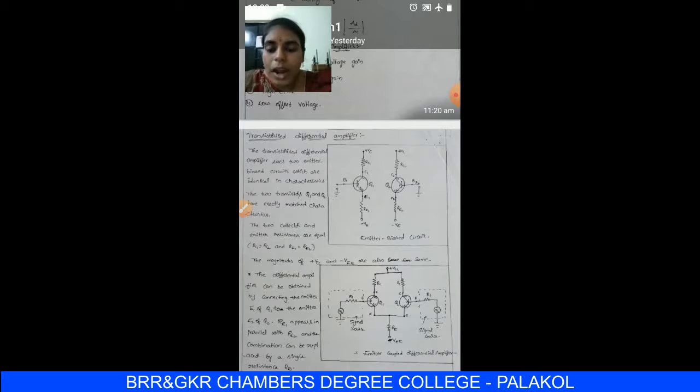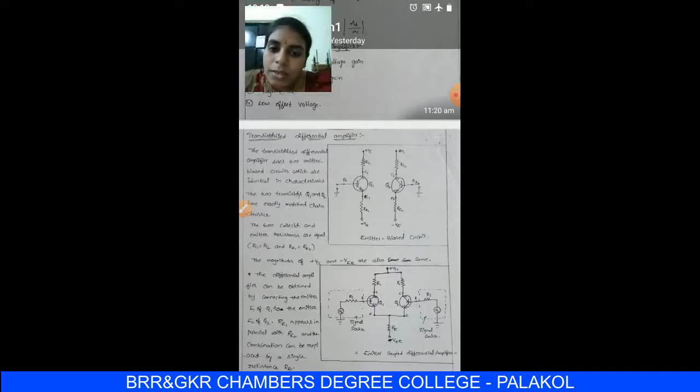And voltages are applied through a resistor RC1 at the collector of Q1, with the voltage source plus VC. The positive supply voltage at the collector junction is represented with the letter VC, and the negative supply voltage is applied at the emitter junction through a resistor, RE1.